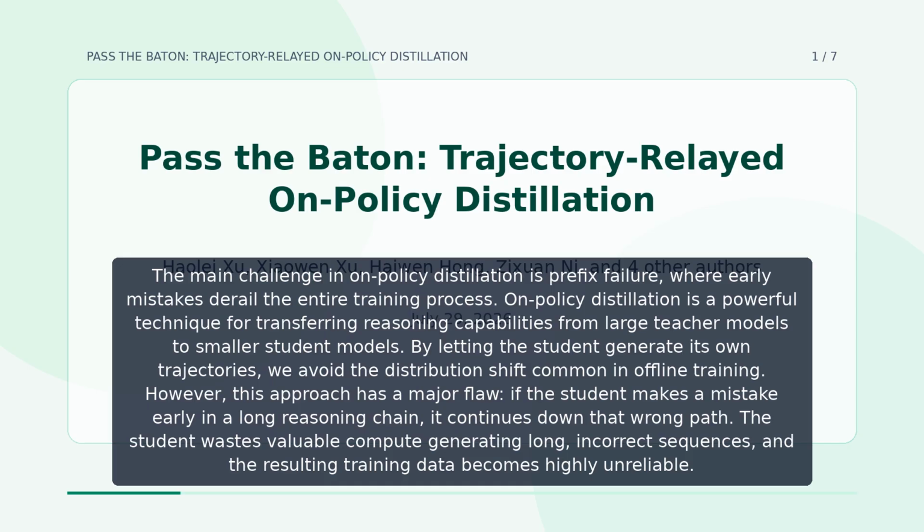However, this approach has a major flaw. If the student makes a mistake early in a long reasoning chain, it continues down that wrong path. The student wastes valuable compute generating long, incorrect sequences, and the resulting training data becomes highly unreliable.